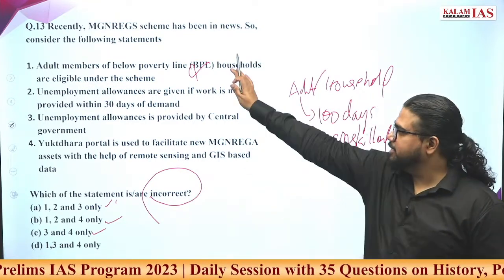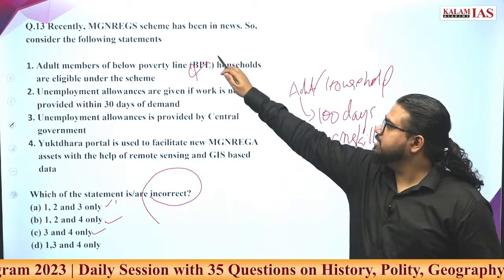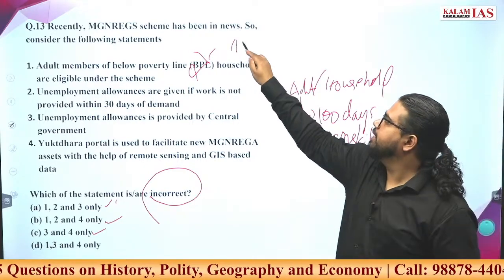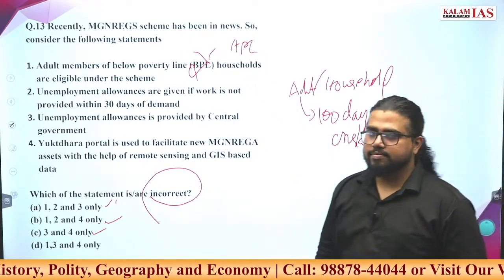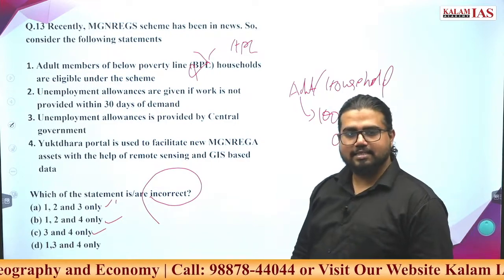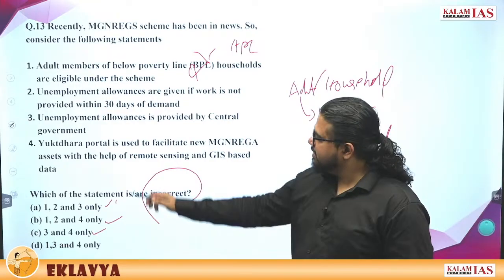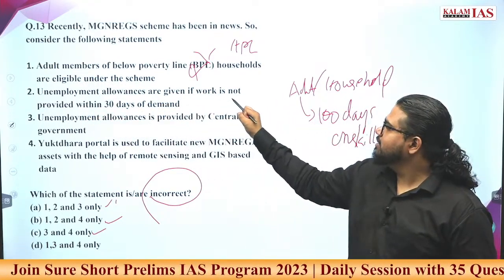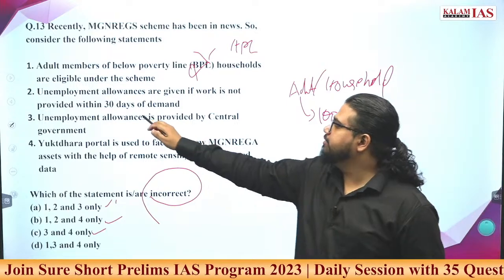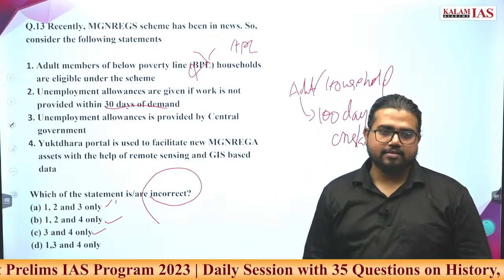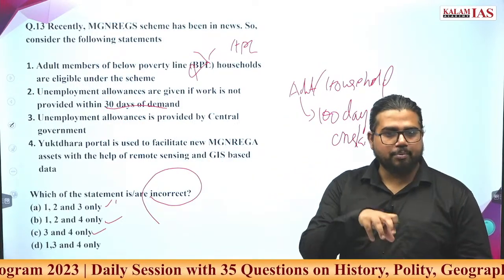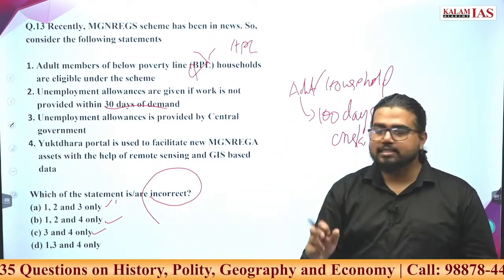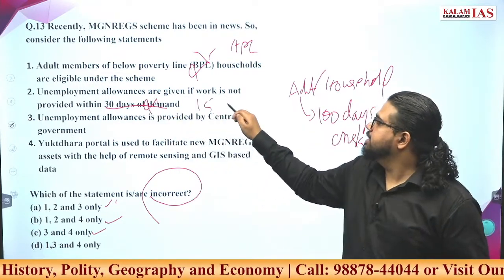Except there is some issue with the statement. But otherwise, there is no condition that you should be exactly a BPL. Even if you are an APL, you can apply under this scheme. Yes, understood. Go ahead. Unemployment allowances are given if work is not provided within 30 days of demand. There is a provision, unemployment allowance is given to the worker if a job is not provided within a number of days. It is not 30 days, it is 15 days.